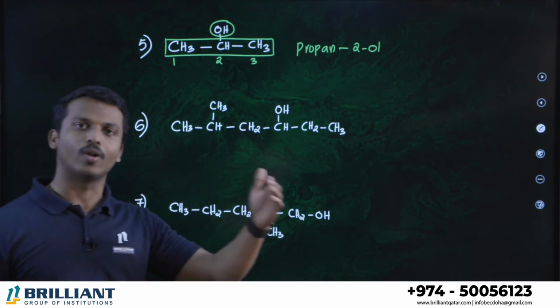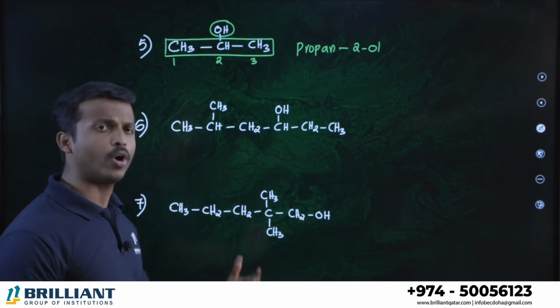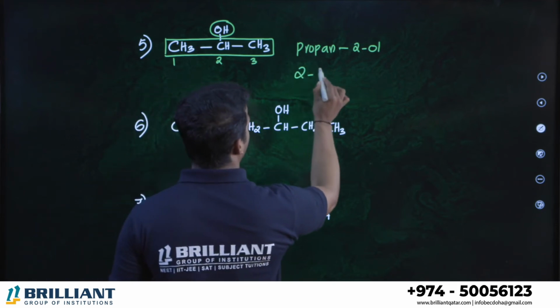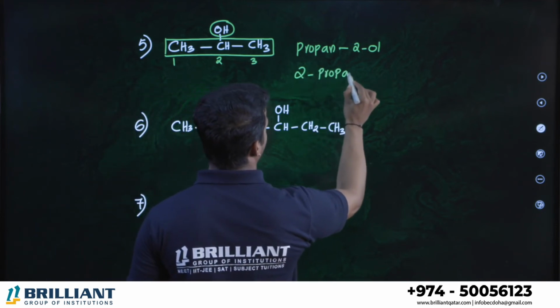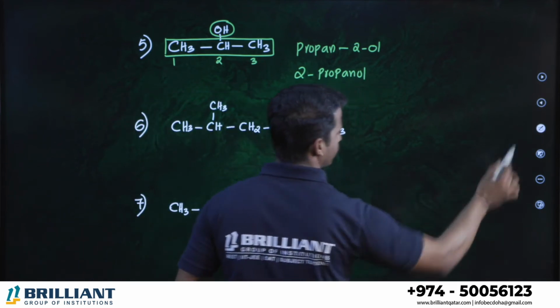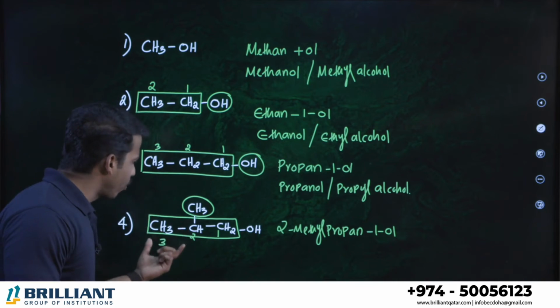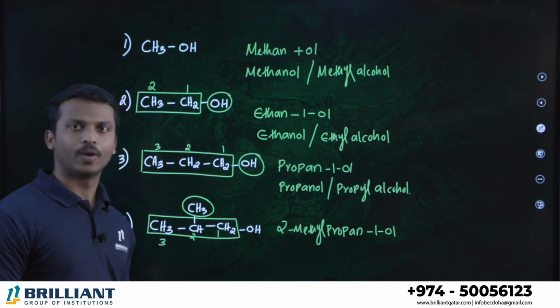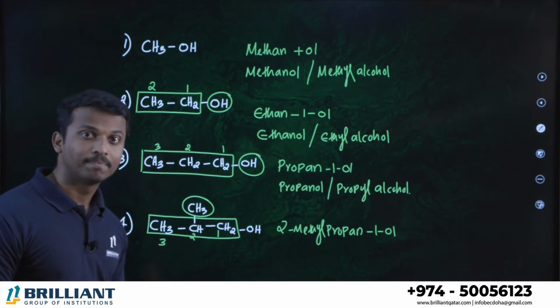Alcohol means ending with -ol. Okay, propan-2-ol, or you can write 2-propanol. That's also fine. Propan-2-ol, or we can say what? 2-propanol. Do you remember, dear all of you, we said in this fourth compound, its IUPAC name is 2-methylpropan-1-ol. What is the common name?